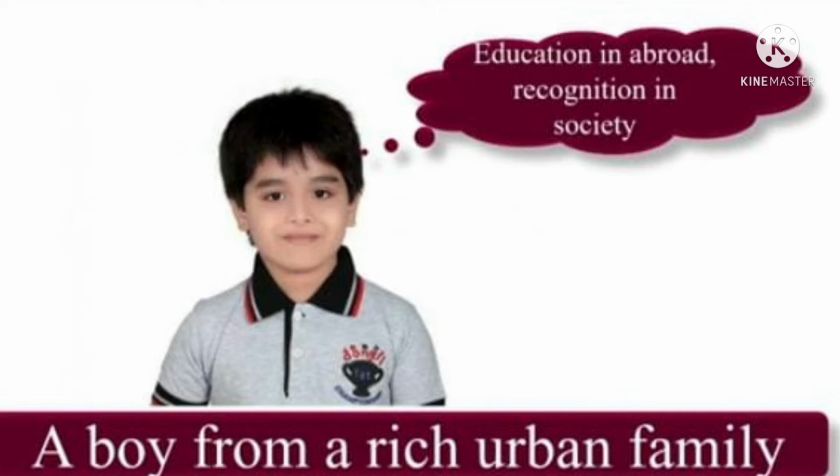This is the richest family boy's development. He wants a good job, a stylish life, higher education and to settle abroad. That is the development of himself.